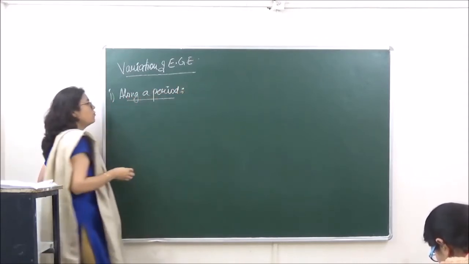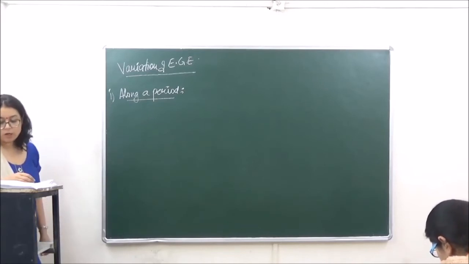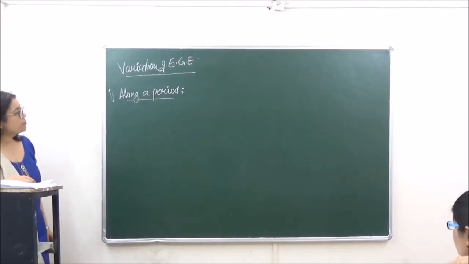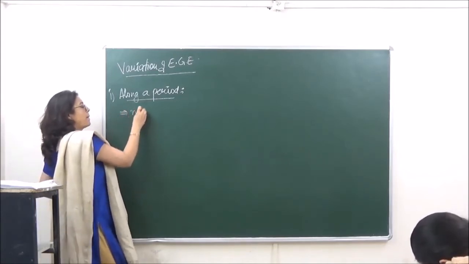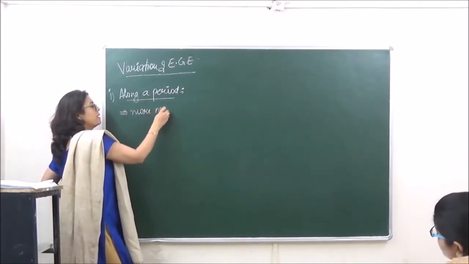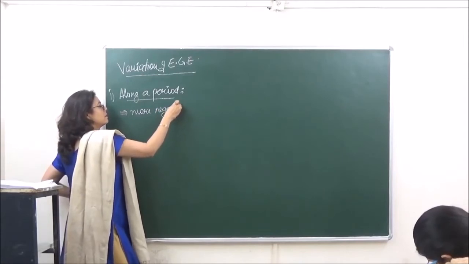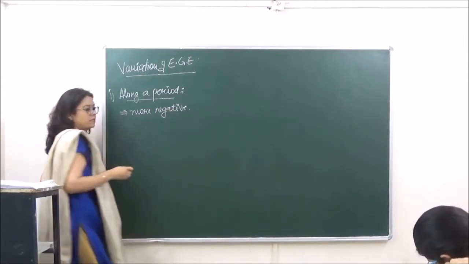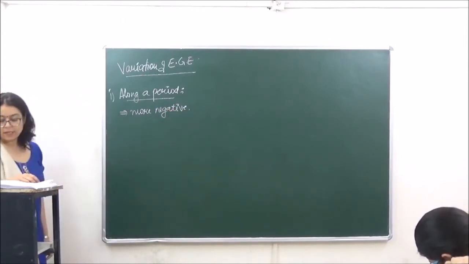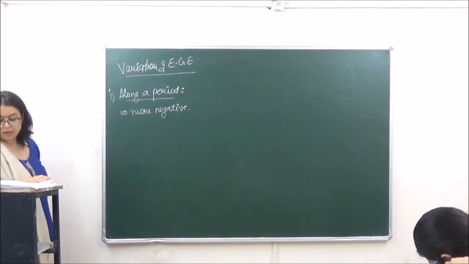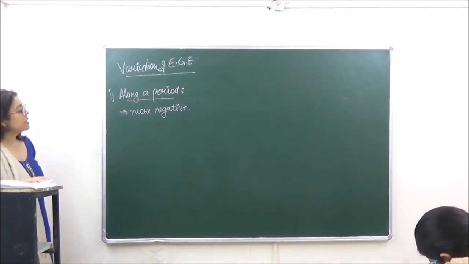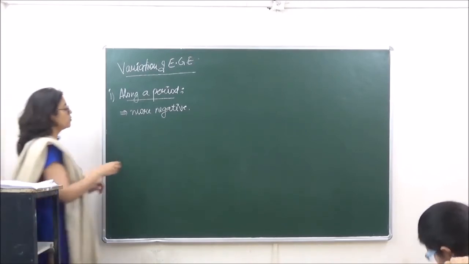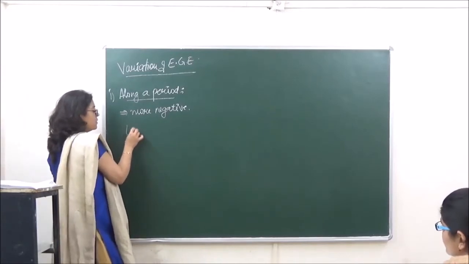When we're talking of electron gain enthalpy along a period, we say in general the electron gain enthalpy keeps on becoming more negative. Along a period, it will keep on becoming more negative, right? Although there are certain irregularities which are observed over here. So let's see the period.